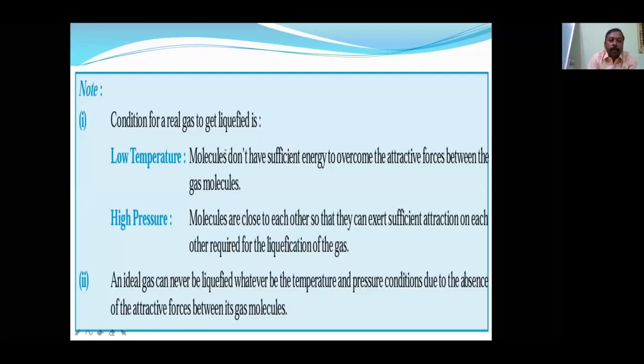The condition for a real gas to liquefy: for making a real gas liquefy, either we have to decrease the temperature or increase the pressure. An ideal gas can never be liquefied; this is applicable only to real gases. An ideal gas can never be liquefied because there is no attraction force at all. Once there is no attraction, no coming together, there is no liquefaction. This is a very important point. Now let us see the next slide.